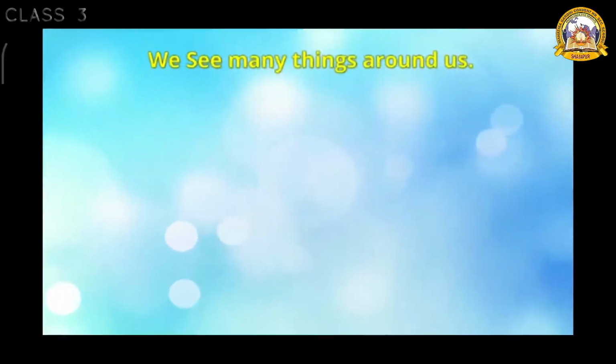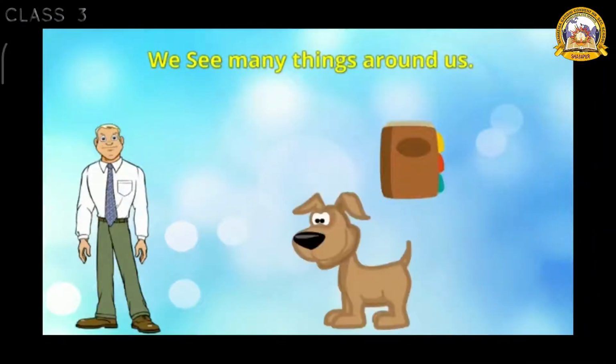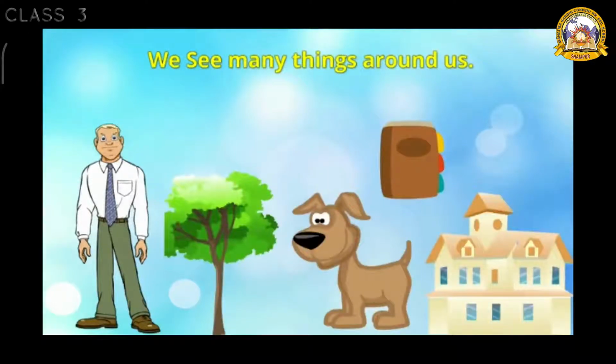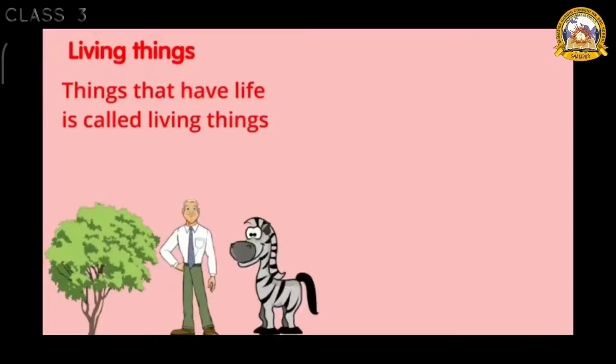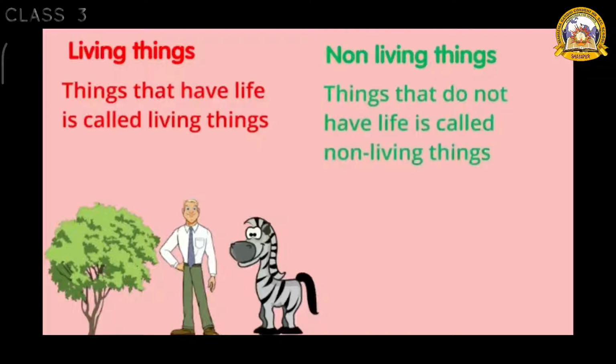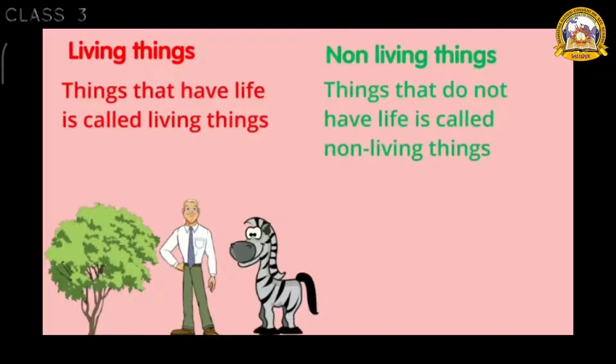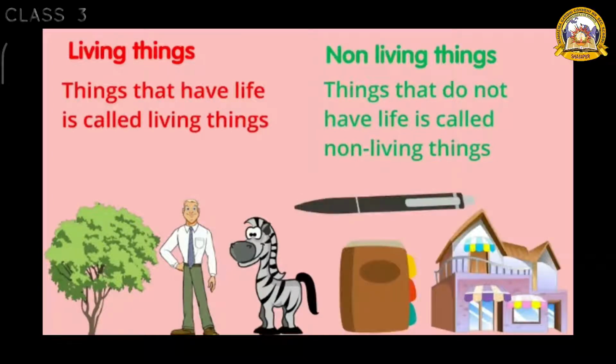We see many things around us: man, book, dog, house, trees. Among these things, some are living things and some are non-living things. Living things: things that have life are called living things. Man, tree and animals are living things. Non-living things: things that do not have life are called non-living things. Like book, house and pen are non-living things.